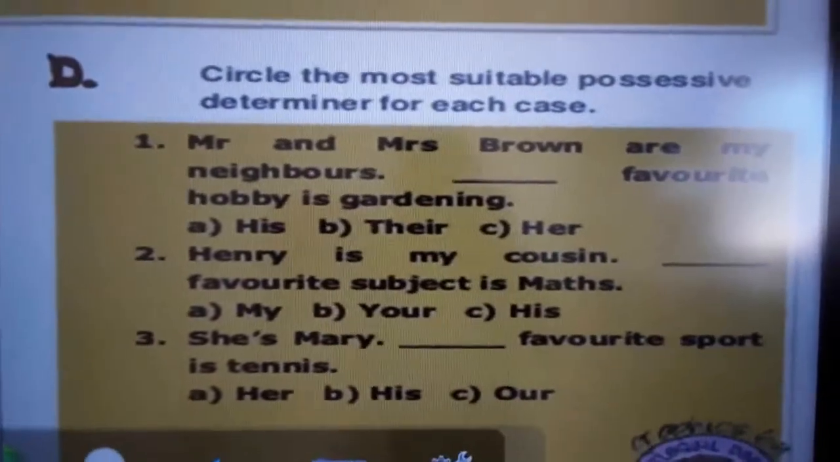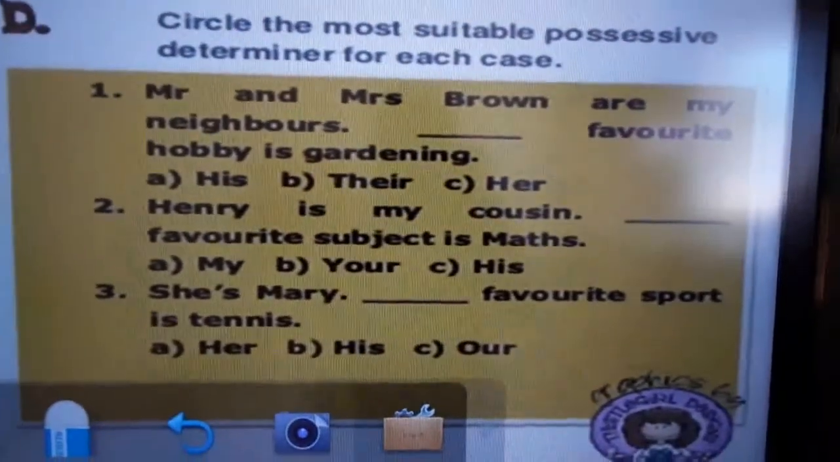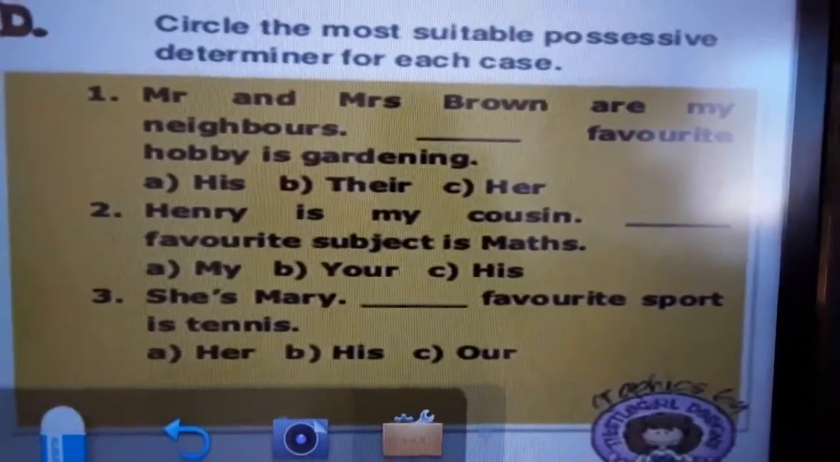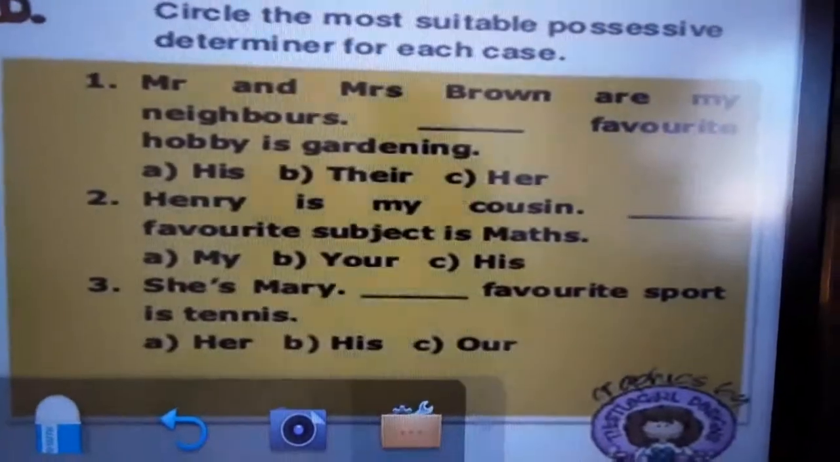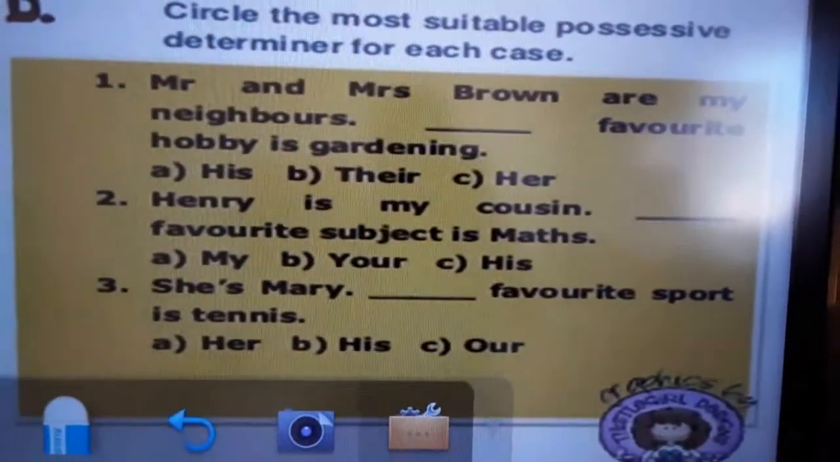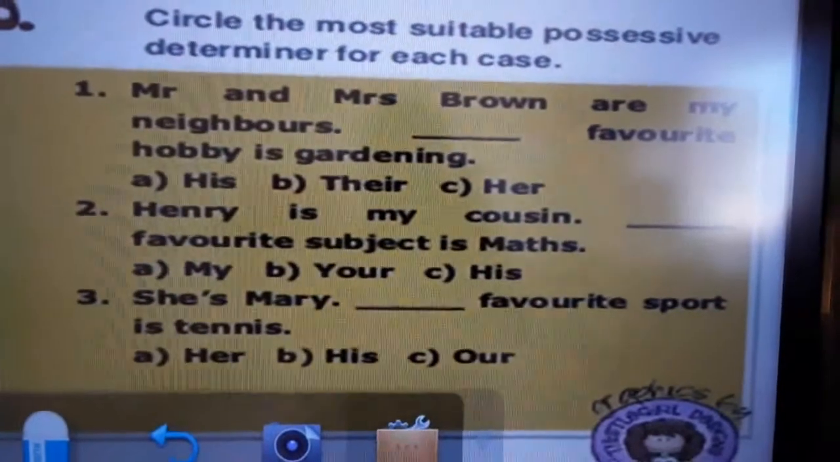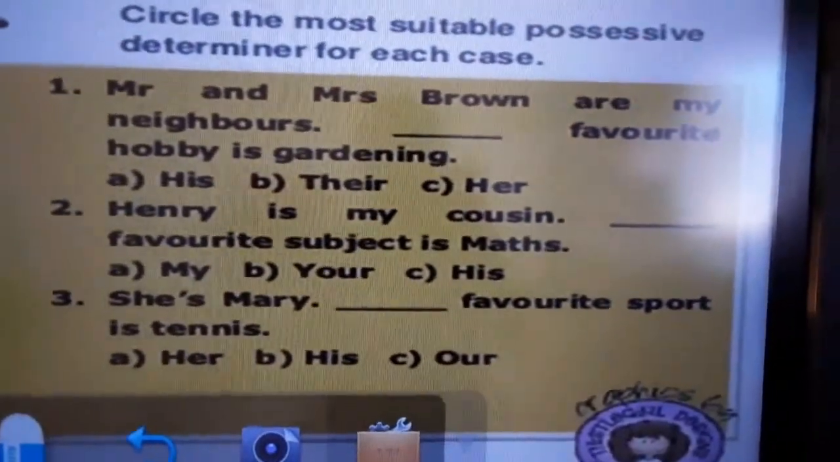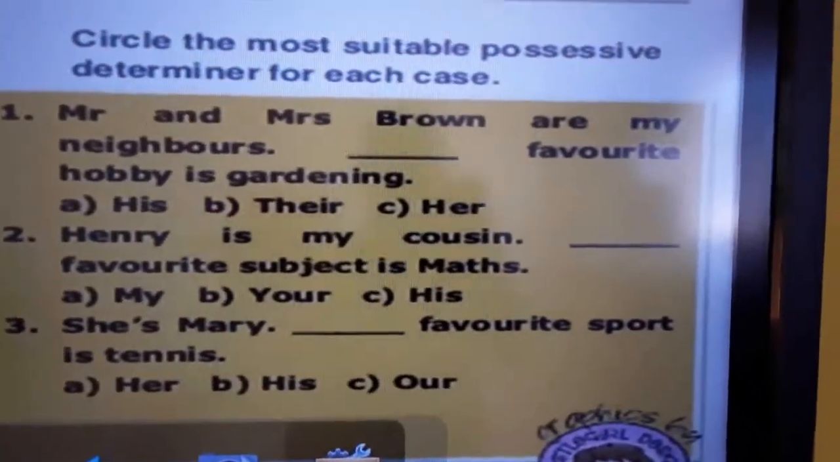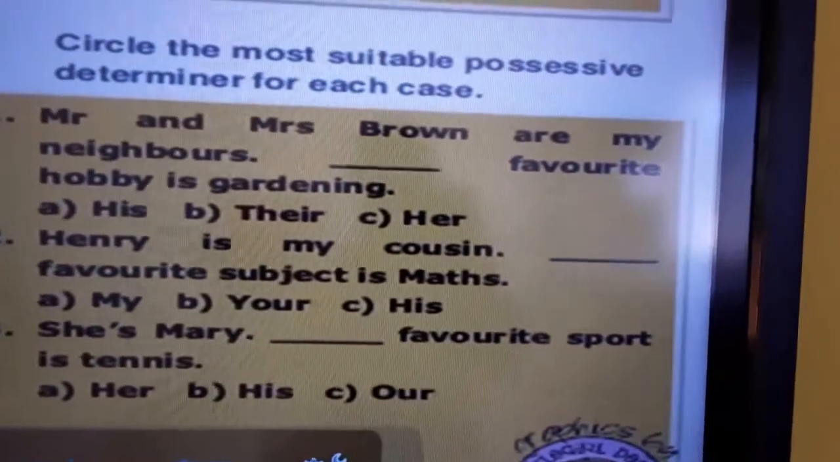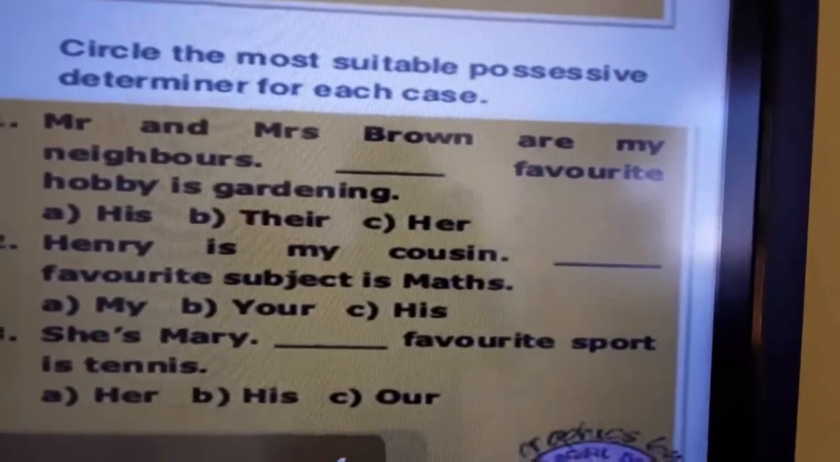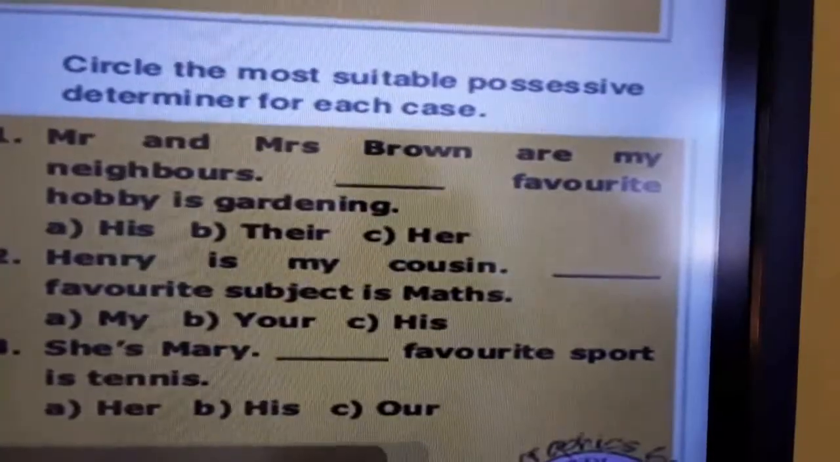So here are also some more examples. Circle the most suitable possessive determiners for each case. In the fill-ups you can say and practice. Mr. and Mrs. Brown are my neighbors. Dash favorite hobby is gardening. Their favorite hobby is gardening. So that is the possessive determiner you are using here.